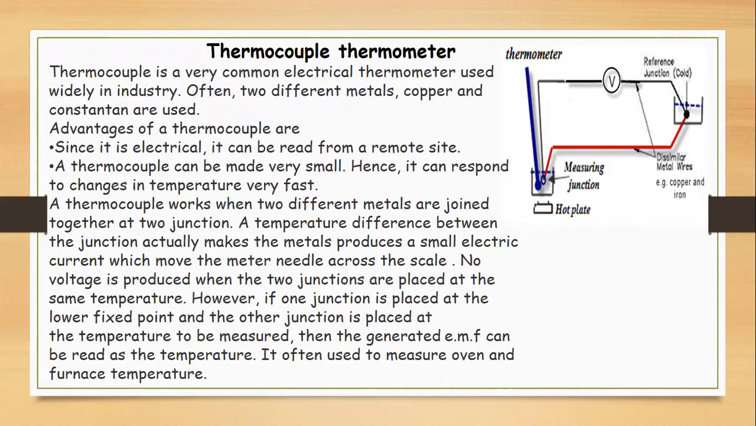A thermocouple can be made very small. It is very portable, easy to take from place to place. It responds to change in temperature very fast. The thermocouple works when two different metals are joined together at two junctions.